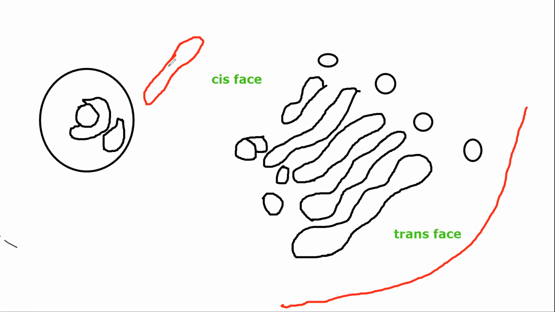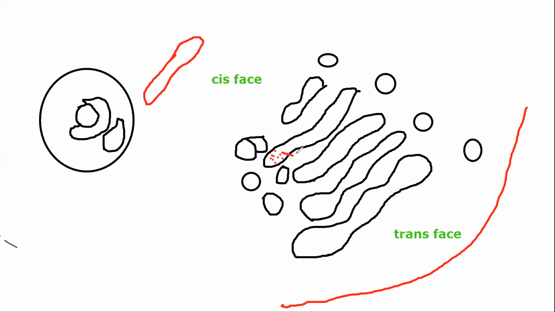नाउ कैन आई से कि उस ट्रांसपोर्ट वेसिकल में जो भी चीजें थी which came here is now inside this sac of the Golgi. Can I say? Yes. So all these materials are now inside the Golgi. If the Golgi is acting like a courier boy, what will the Golgi do? They will accept, they will check, they will modify, और ये bag है ना, इसकी जो भी material connected है.